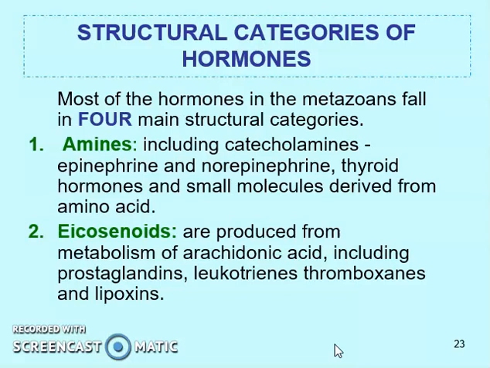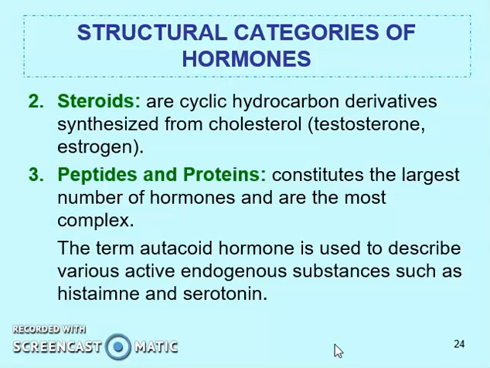Then eicosanoids, these are produced from metabolism of arachidonic acid. There is a compound named arachidonic acid. It actually is the base compound for this category of hormones, and these include prostaglandins, leukotrienes, thromboxanes, and lipoxins. There are few hormones which are associated with this category. Then steroids, these are cyclic hydrocarbon derivatives synthesized from cholesterol, like testosterone, estrogen. The reproductive hormones mainly are steroids. There are many more. So these are basically derivatives of cholesterol, the cyclic hydrocarbon derivatives.